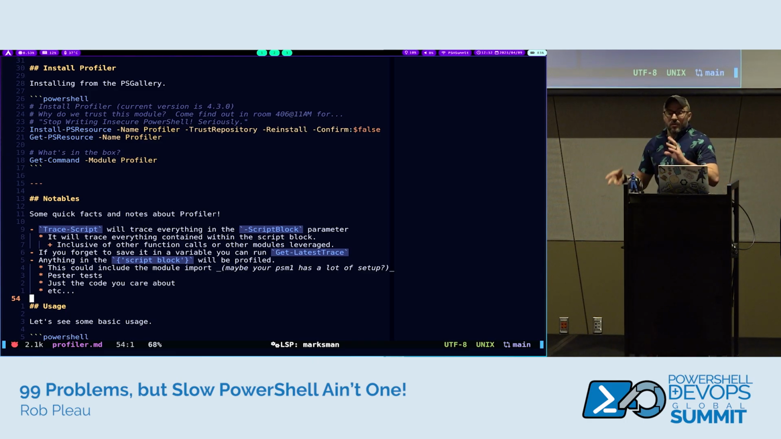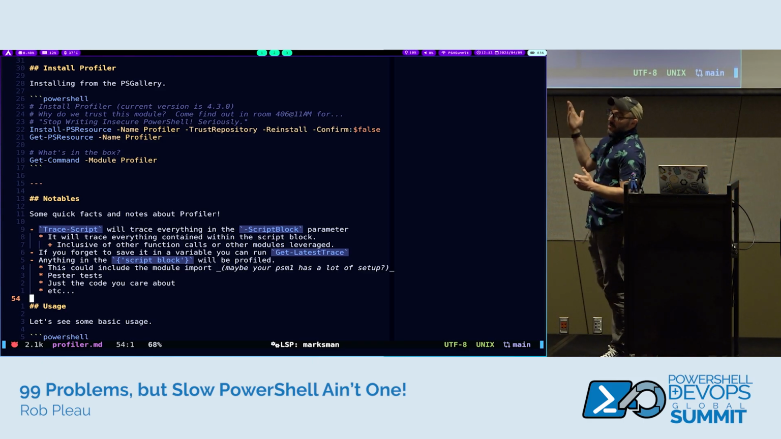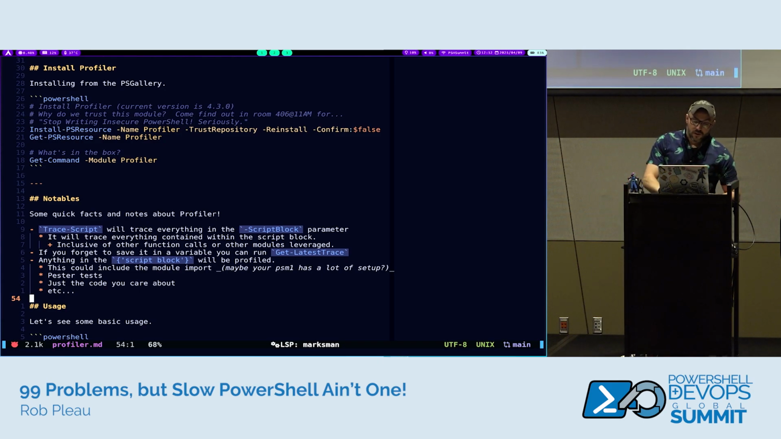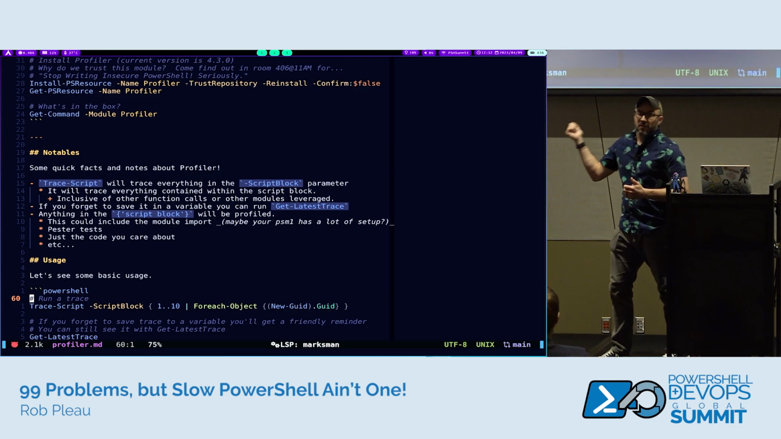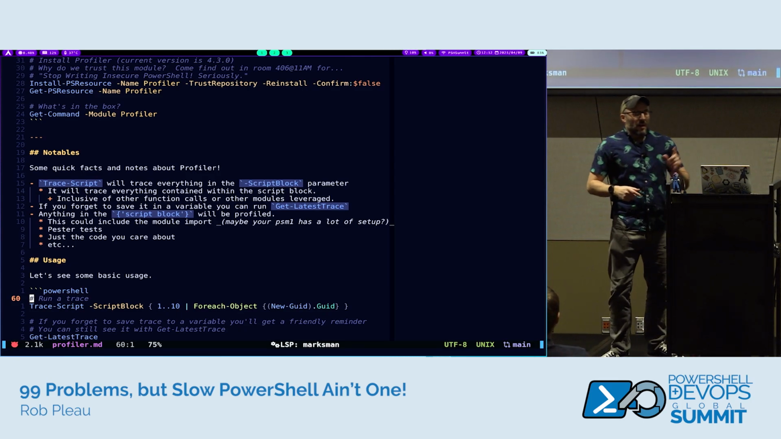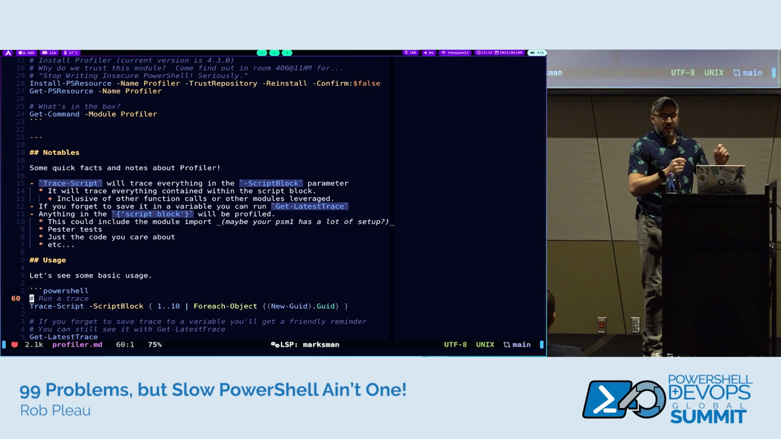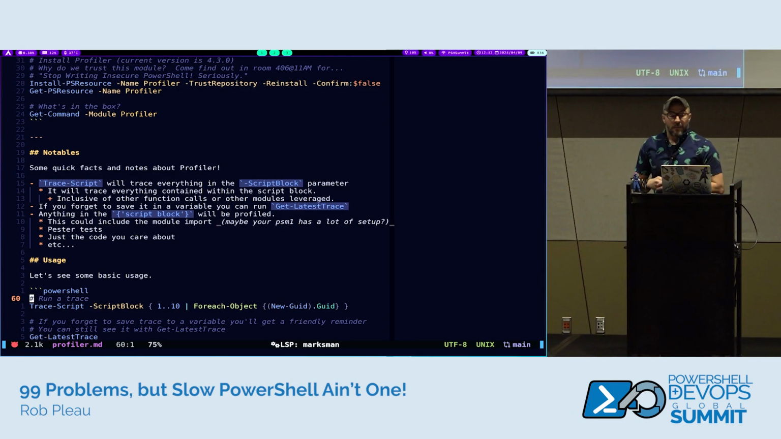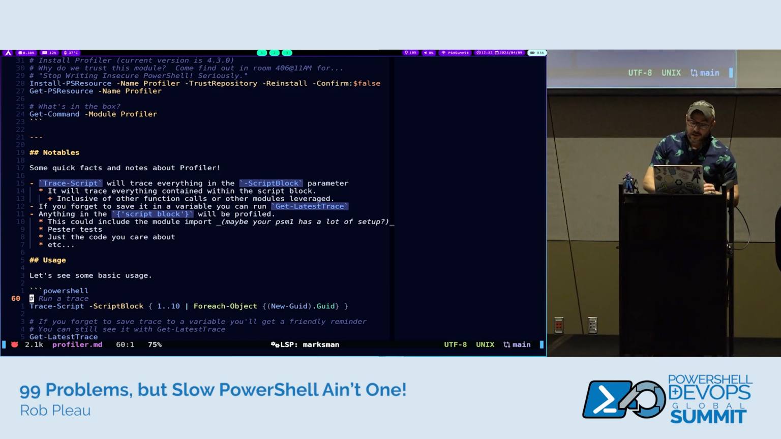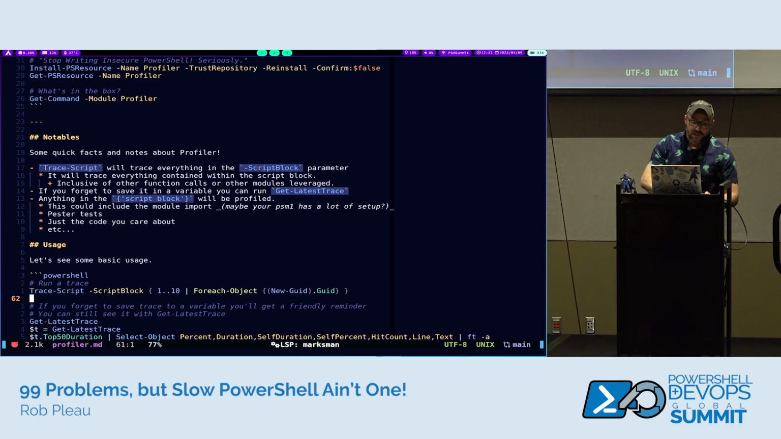So just know Trace-Script, at its minimum, is about that easy. Tons of detailed output. If you forget to save it in a variable, you can use Get-LatestTrace. We'll see that. And you could really use this to test anything. I'm going to pick on my own PowerShell profile at the end. I'm going to pick on a module I'm writing for some dot file management. I don't know if it's going to work on this machine. We'll see. But yeah, you can use it for anything. Jakub uses it, like I said, a lot for Pester optimization.